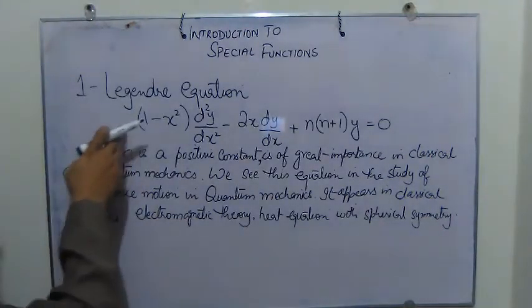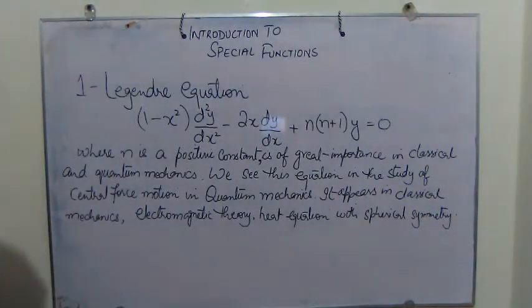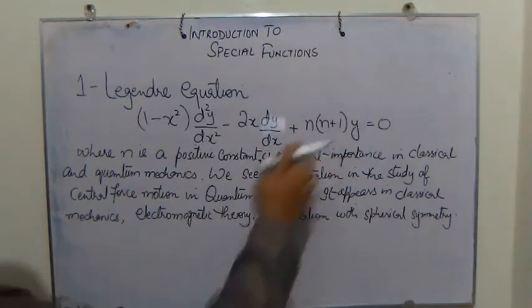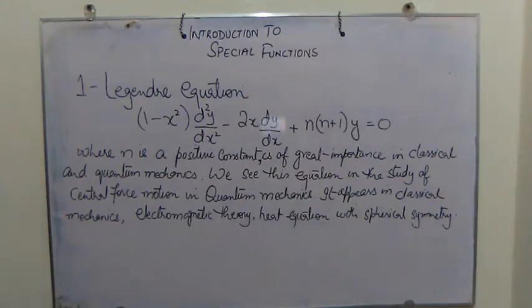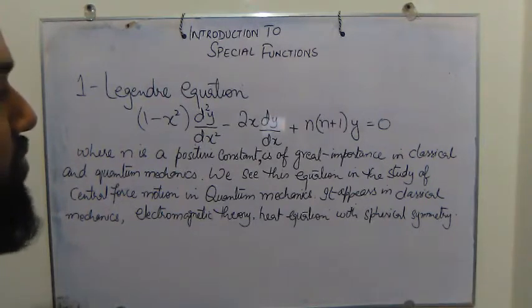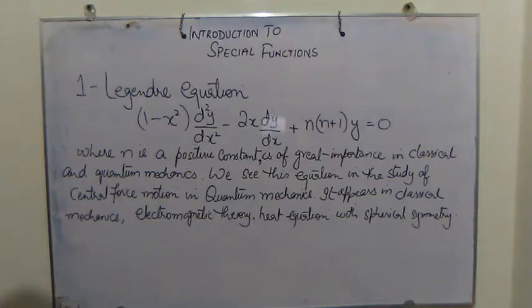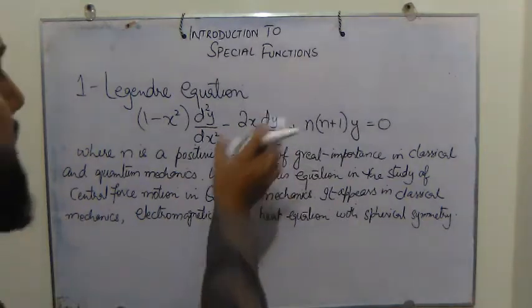So we see a type of equation. This is (1 minus x squared) d squared y upon dx squared, minus 2x dy upon dx, plus n(n plus 1) y equals 0, and n is a positive constant. We encounter this equation in classical mechanics and quantum mechanics. We see it in the study of central force motion in quantum mechanics. You will see this when you solve the atomic hydrogen problem and find the wave function of atomic hydrogen. And in classical mechanics, electromagnetic theory, and the heat equation with spherical symmetry, we get this equation.